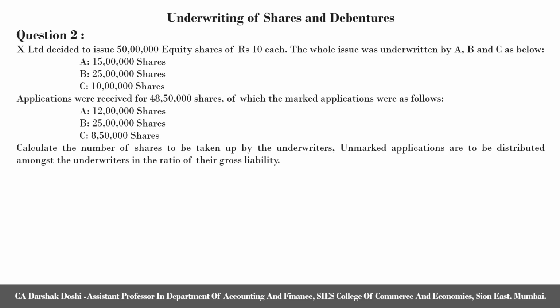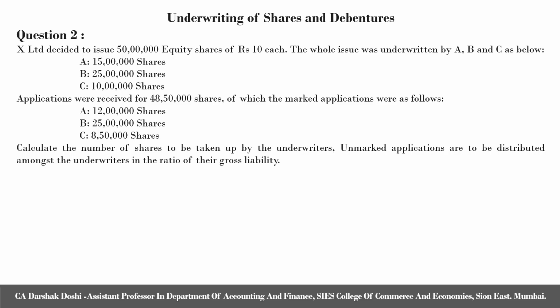Applications were received for 48 lakh 50,000 shares, of which the marked applications were as follows: A 12 lakh shares, B 25 lakh shares, and C 8 lakh 50,000 shares. Calculate the number of shares to be taken up by the underwriters. Unmarked applications are to be distributed amongst the underwriters in the ratio of their gross liability.